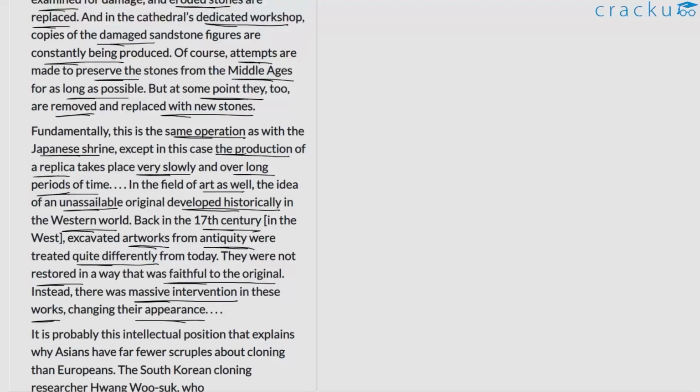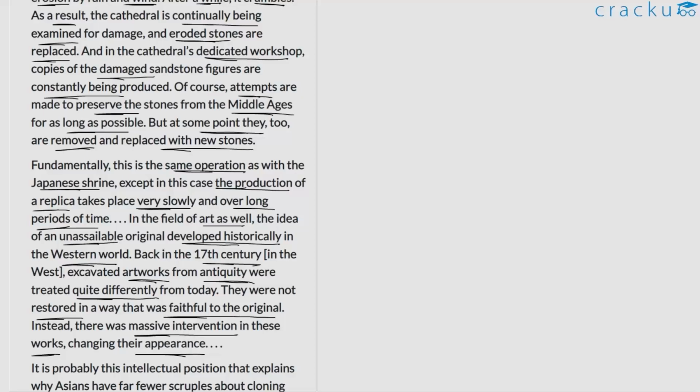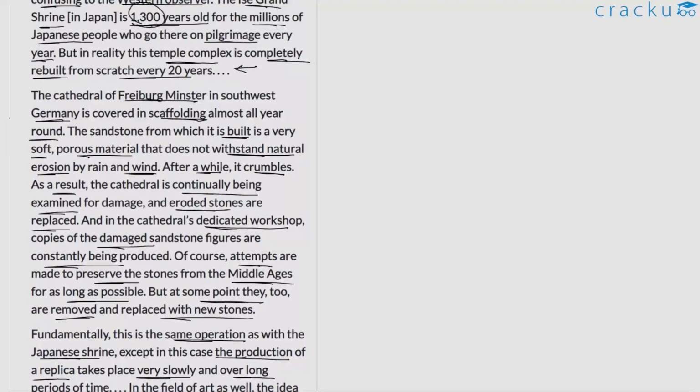One, the author is trying to summarize why he gave the example of the Ise Grand Shrine and the Freiburg Minster Cathedral. The author highlights that if you look at it, both the operations taking place here are quite similar, only that the time scale is a bit varied. In the case of the Japanese shrine, it is being rebuilt every 20 years. This might not be the case with the cathedral, but the author is basically trying to highlight the similarity between these two operations, the operation of rebuilding or restoring these structures. And in a way, the author is again highlighting how the notions quite differ in terms of looking at this particular operation of restoring these structures.